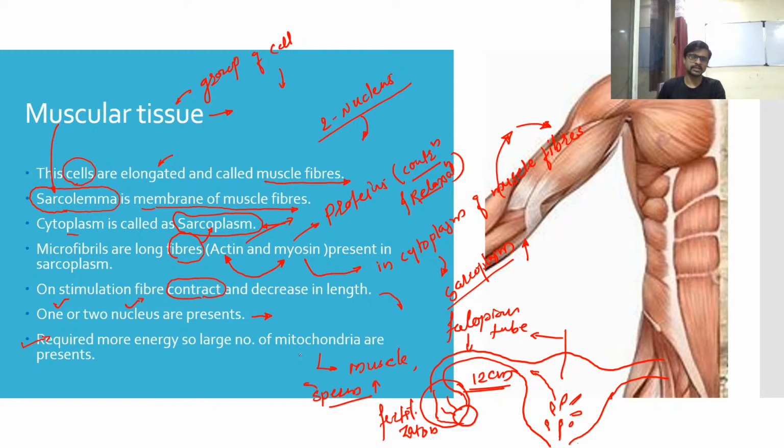So there is a high number of mitochondria in sperm, and in muscle we know that muscles work tremendously in our body. So there are more mitochondria in muscle, and the muscle cells, which are used more by our body, require two nuclei inside a single cytoplasm. This is how two nuclei and many mitochondria are present in your muscles. This is a unique property of muscle. You do not have any other cell in your body showing this many mitochondria and two nuclei. It is a unique property of muscle cells only.